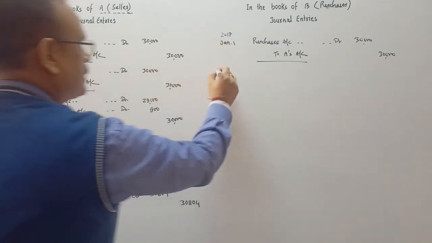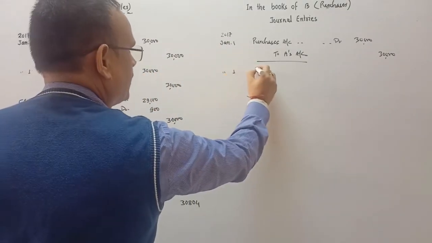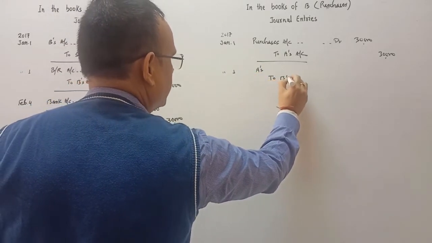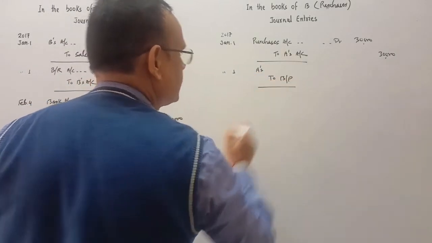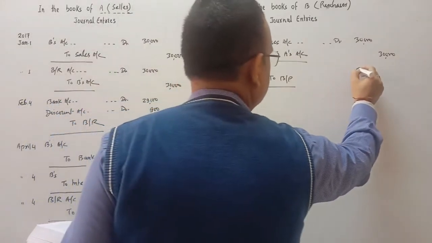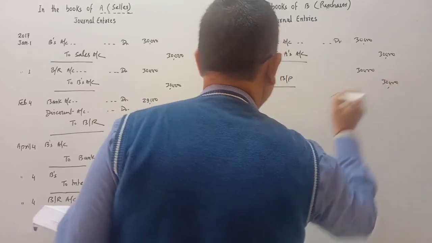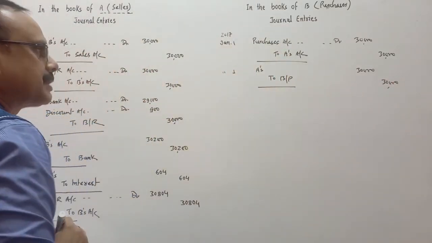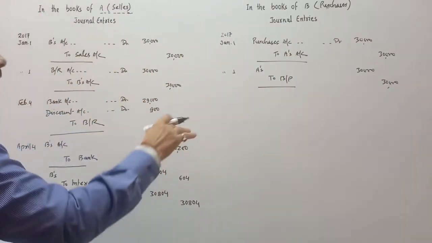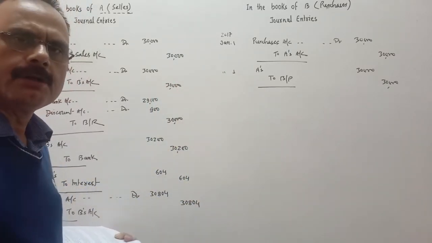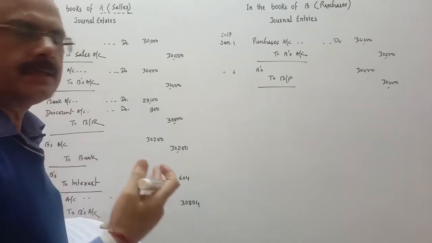Now coming to the next. When the drawee accepts the bill, he will write A's account debit to bills payable account. For him it's a liability. When he accepts the bill, it's a liability. And this bill is discounted. So the drawee is not going to do the entry for discounting of the bill. He is not at all related to that.